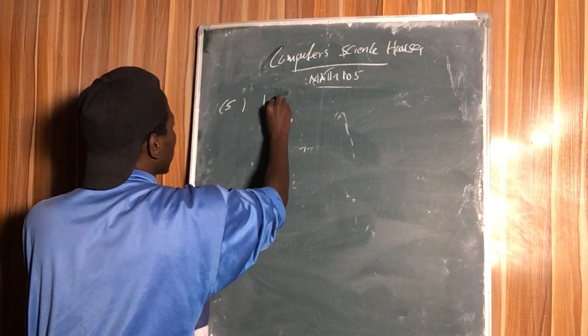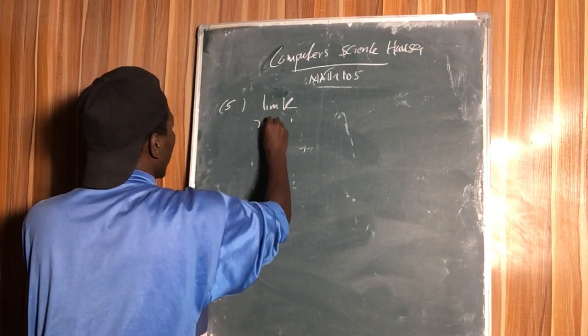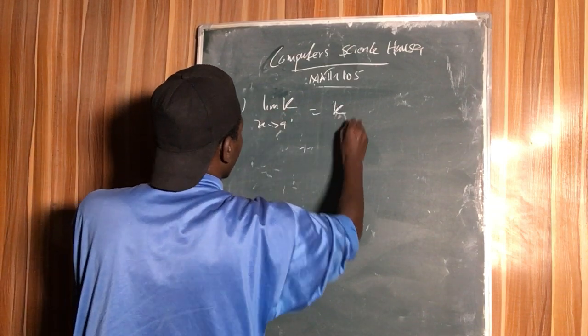The fifth is that the limit of a constant as x approaches a certain number is equal to the constant.